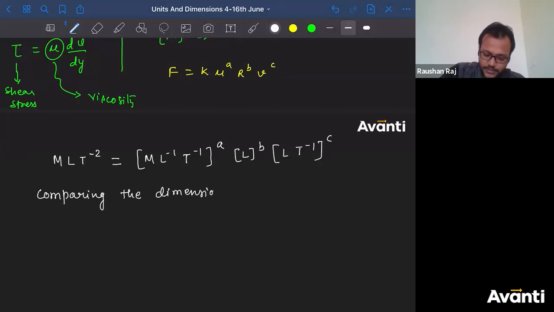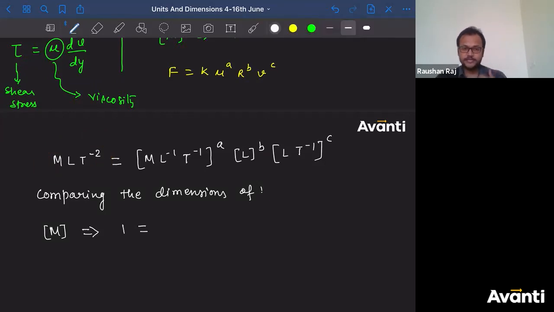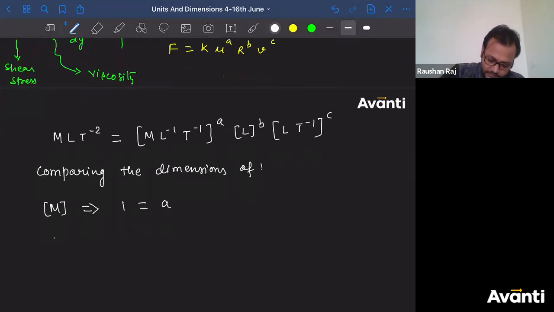So comparing the dimensions of the first, M. What is the dimension of M on the left hand side? 1. It must be equal to the dimension on the right hand side. What is the dimension of mass on the right hand side? I'm having M to the power a and nothing else. It should be equal to a. So a should be equal to 1. पहले ही मिल गया. Now this is very easy.